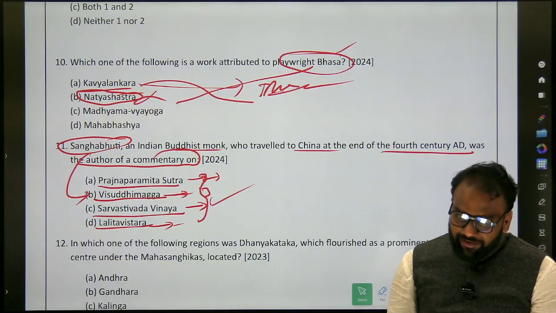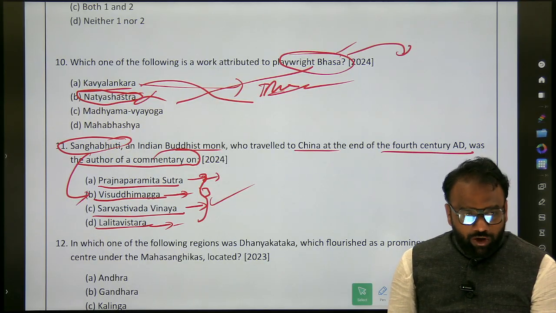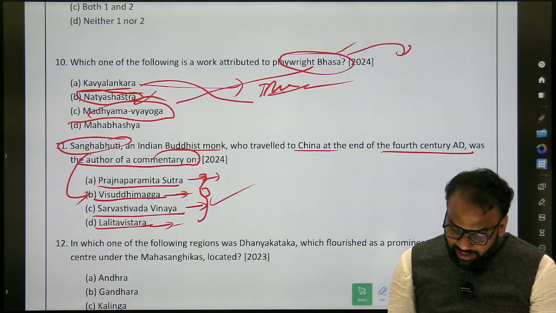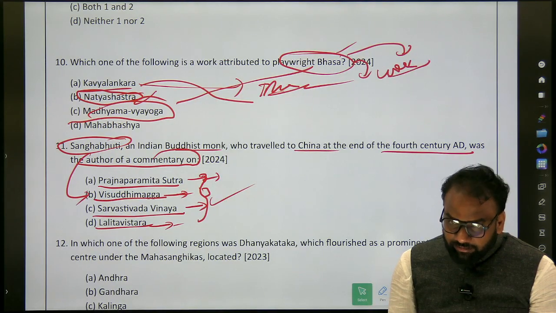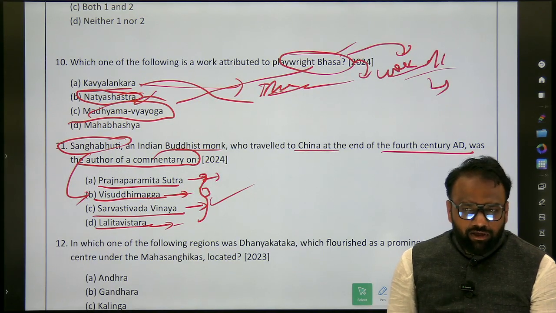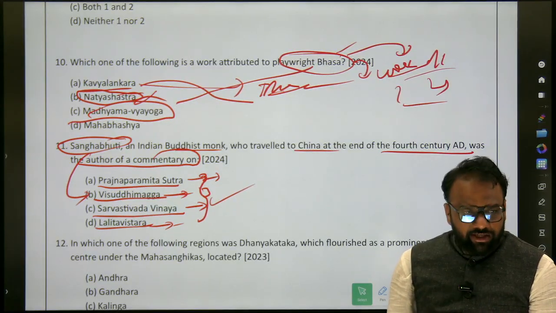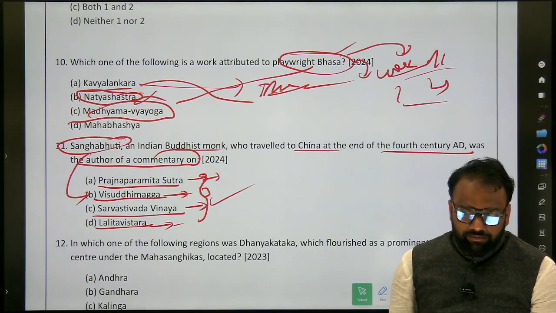Now similarly here in the previous question, Basa is there, right? So what we will do, which is the work? Madhyama Yoga. Which are the other works of Basa? You just write it here. In the list, if it is available, which are the other famous works of Basa? You just make a list and you will revise it. Okay, you will revise it.